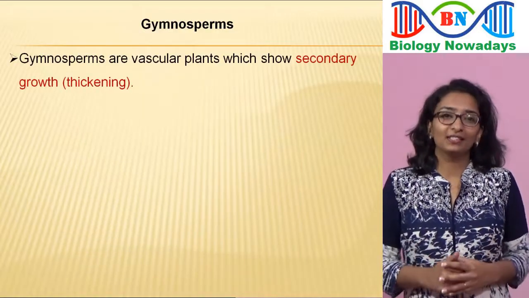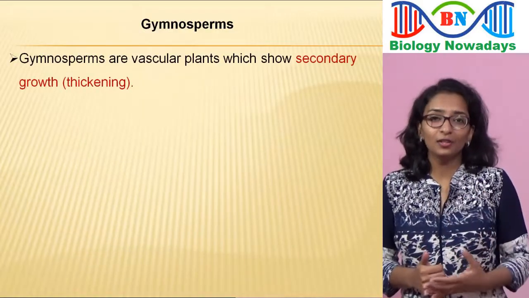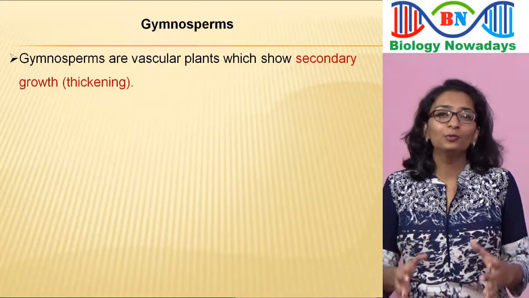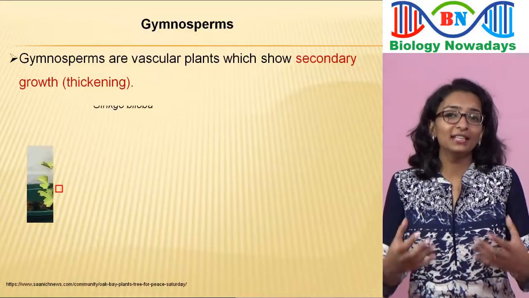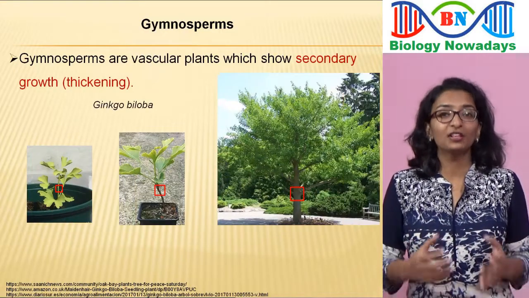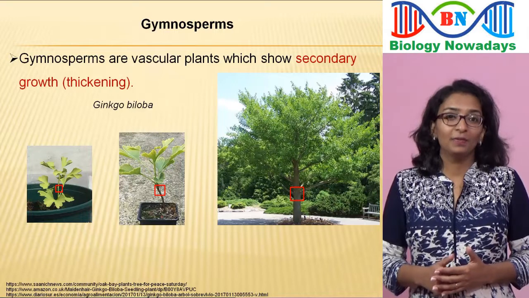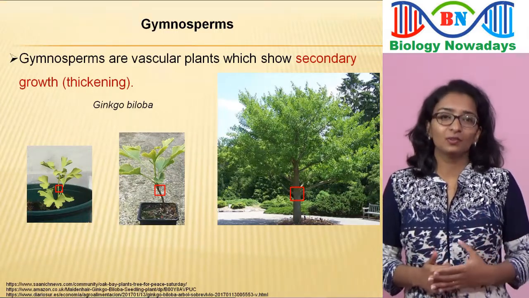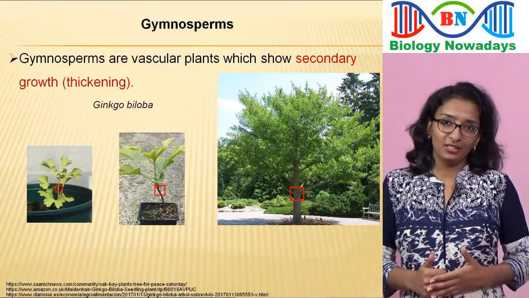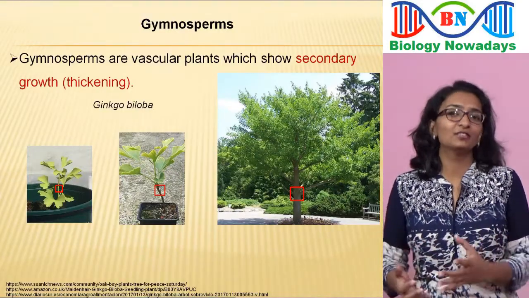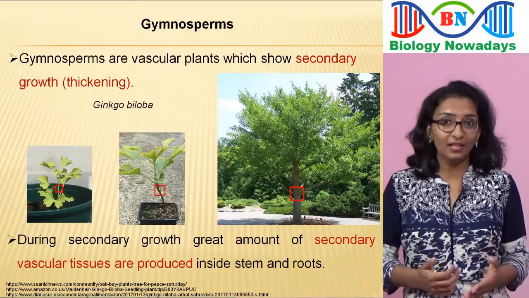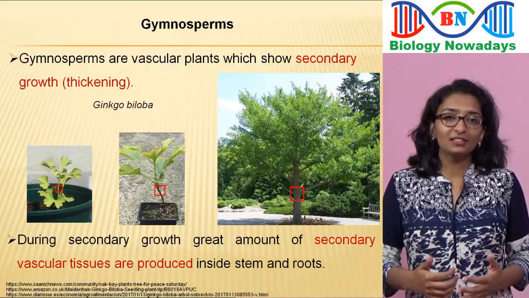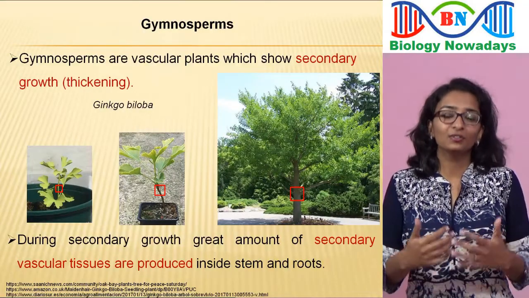Gymnosperms are vascular plants which show secondary growth or thickening. This means that the stem and roots of the gymnosperms will increase in diameter greatly after a short period of growth. But how does this happen? This is because during the secondary growth, inside the stem and roots, a great amount of secondary vascular tissues called secondary xylem and also secondary phloem starts to form, and as a result, the diameter of the stems and roots increase.